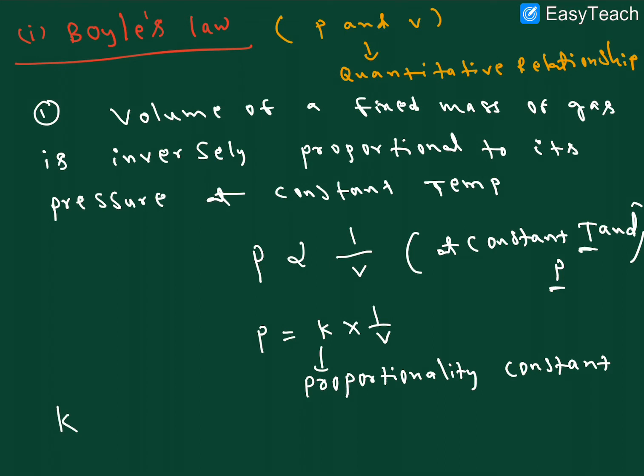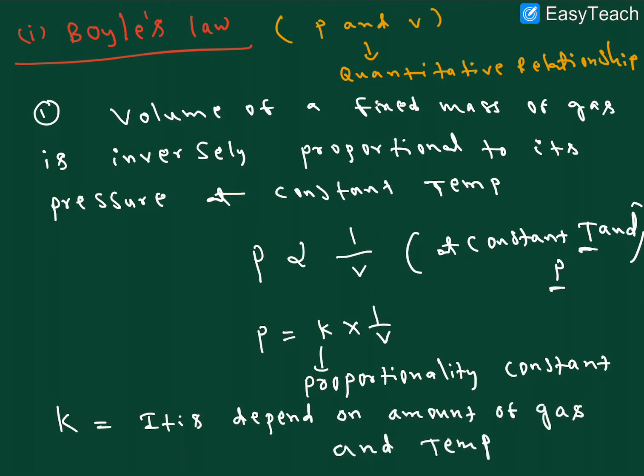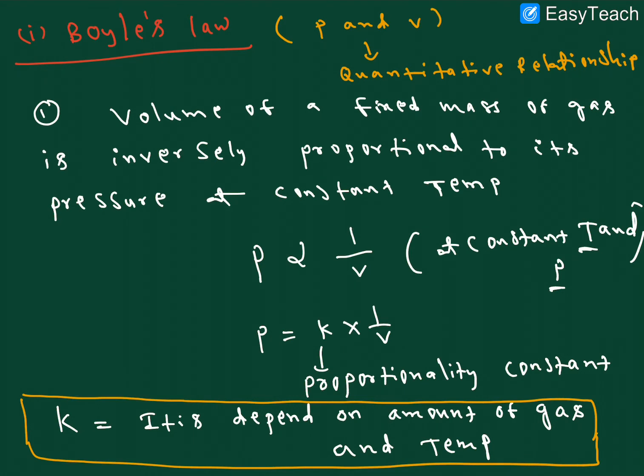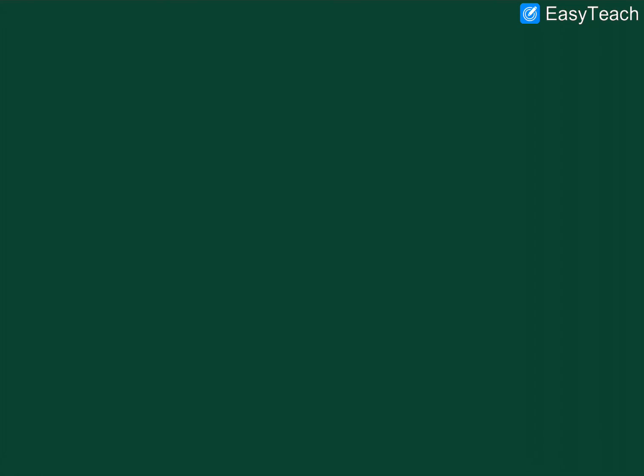Here the K depends on the amount of gas and temperature. The proportionality constant K depends on the amount of gas and temperature, right? I hope it is clear. This is the information about Boyle's law. In simple words, volume is inversely proportional to pressure, or pressure is inversely proportional to volume. If more volume, less pressure. Less volume, more pressure. I hope it is clear.